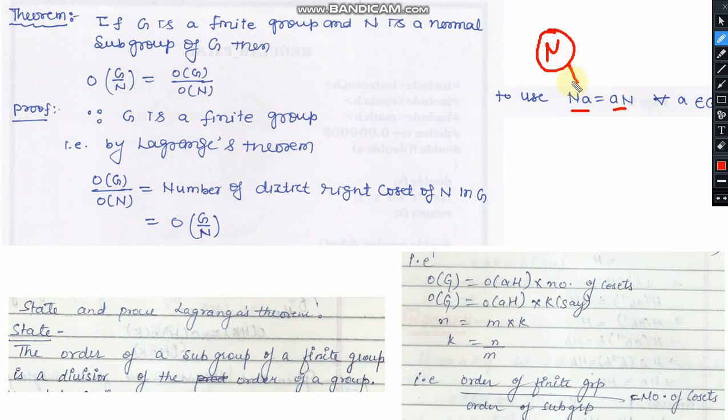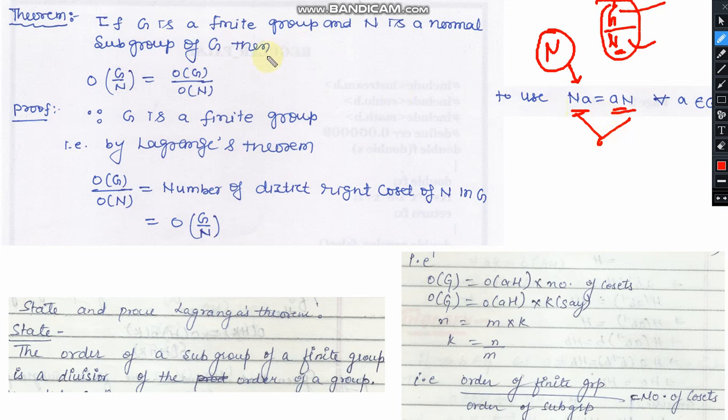This was a theorem. So in the case of a factor group, you are considering one group, and the second is the normal subgroup, G upon N. G is a group and N is its normal subgroup. In this structure, N is a normal subgroup, and in the case of normal subgroups, the right coset is equivalent to the left coset. So you can use Na equal to aN here. This part could not be discussed in the last lecture, so I have discussed it first here.